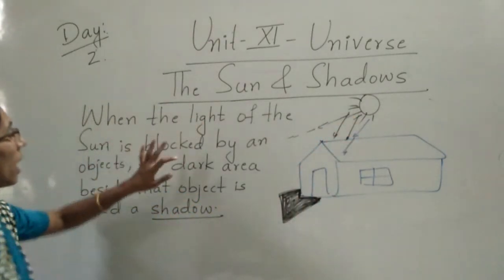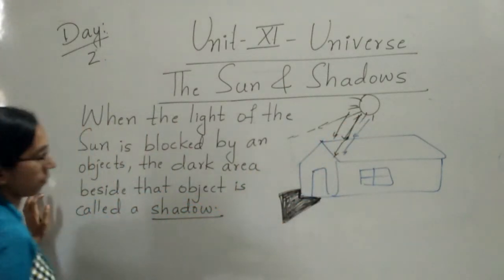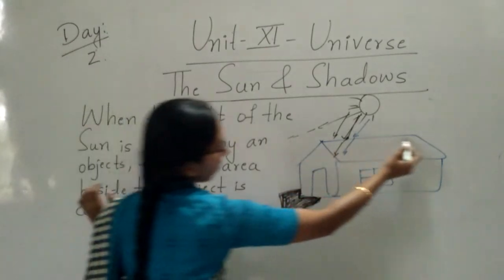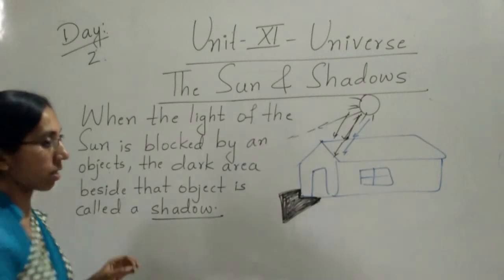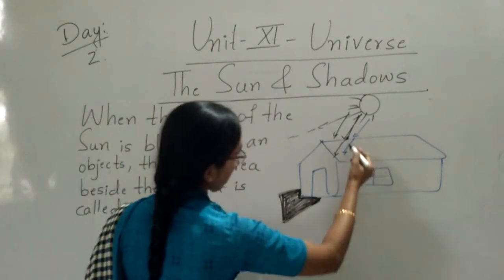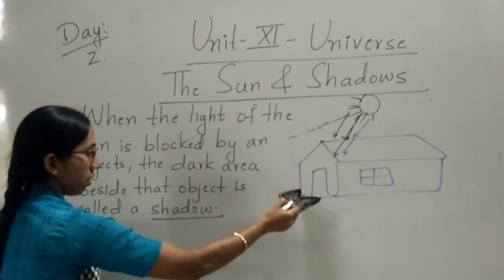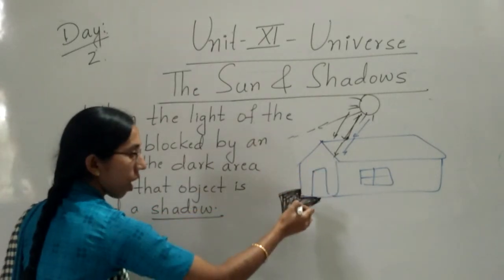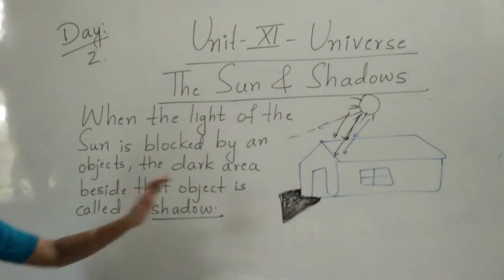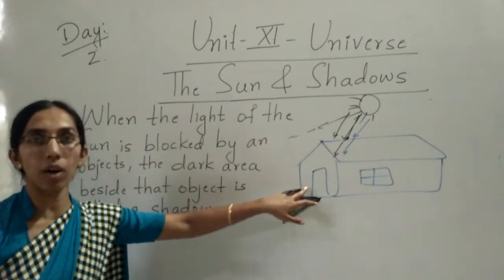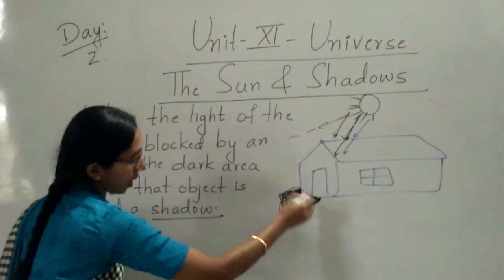What is given? When the light of the sun is blocked by an object, this is the object. House is an object. Ball is an object. Clear, children? See here, the dark area beside that object, very near, very close, is called a shadow.